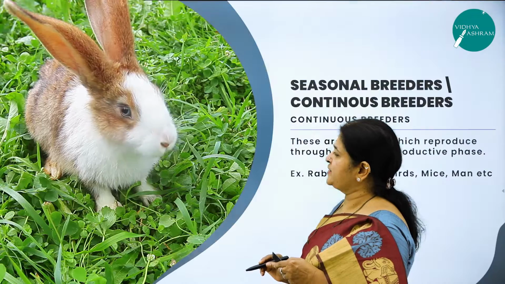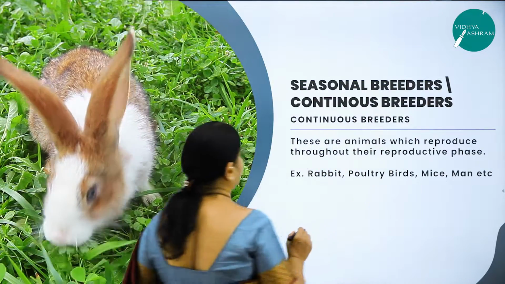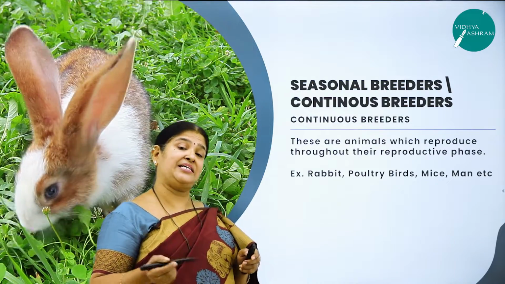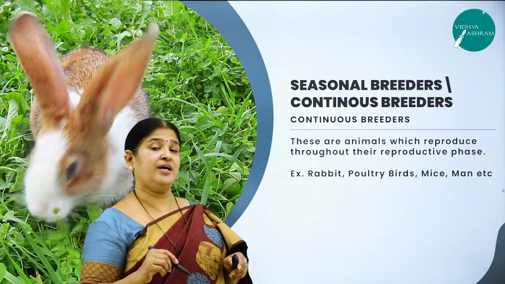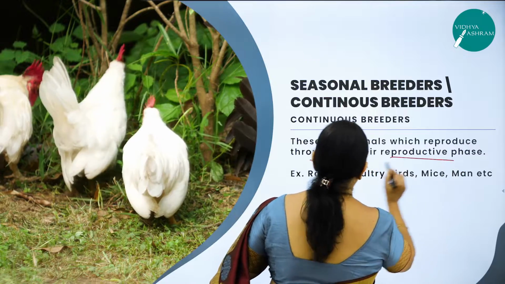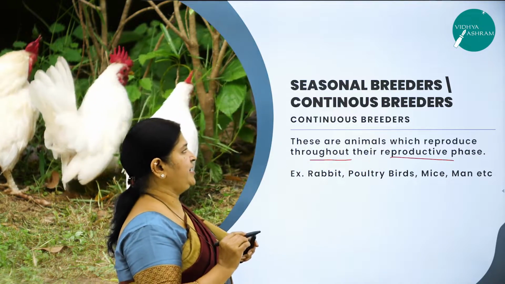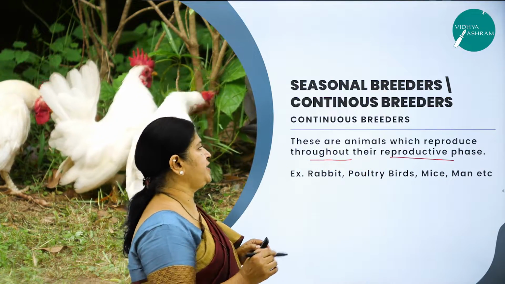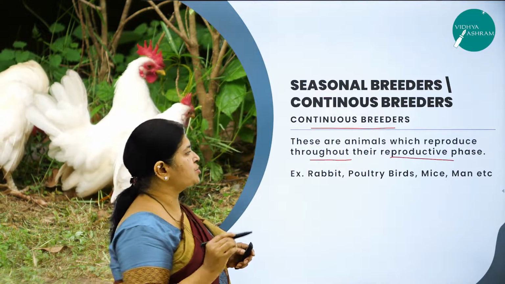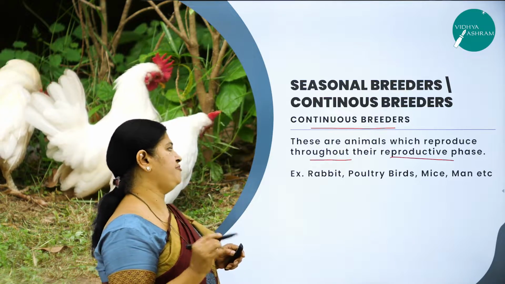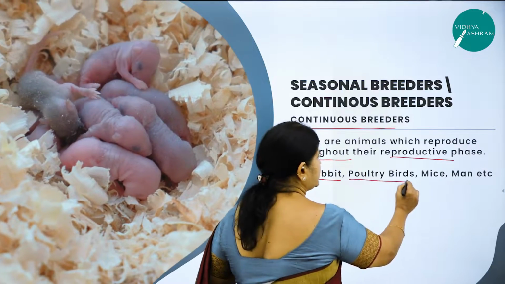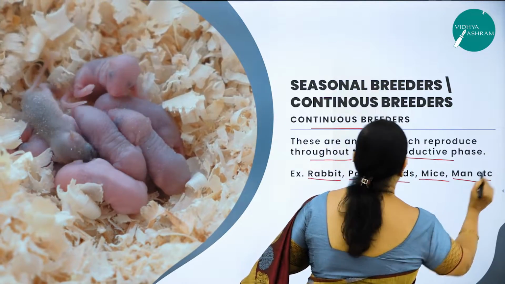Now moving on to the next, that is the continuous breeders. These animals actively reproduce throughout their reproductive phase. So what are continuous breeders? Continuous breeders are those animals which reproduce throughout their reproductive phase. What are the examples you are going to give? Rabbit, poultry birds, mice, man, etc.